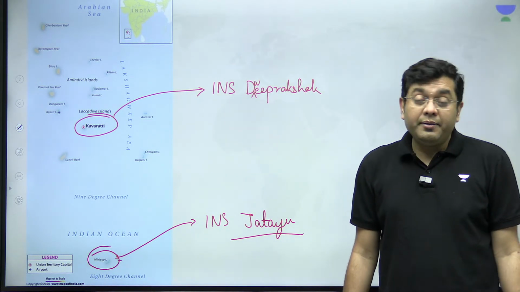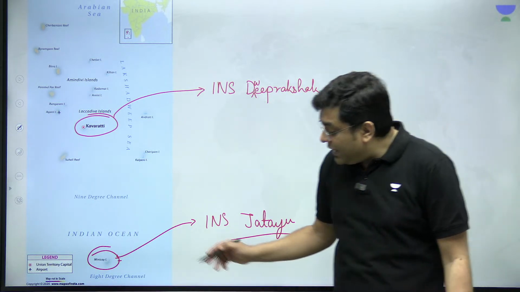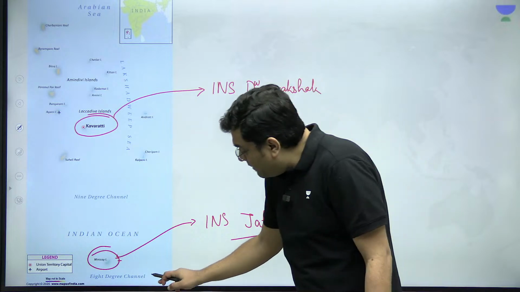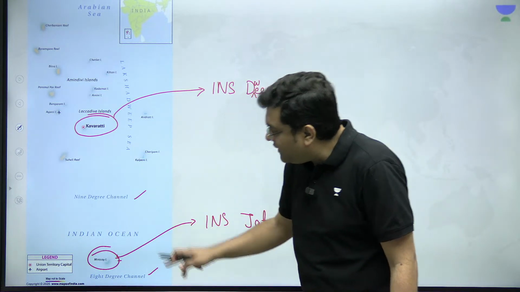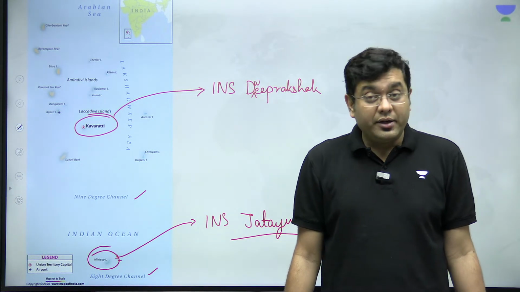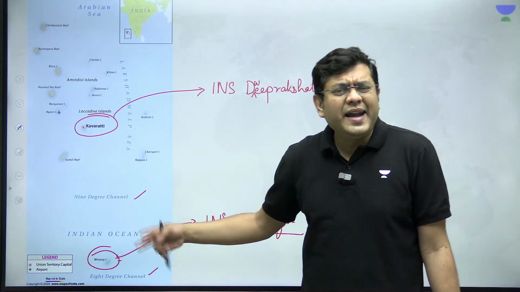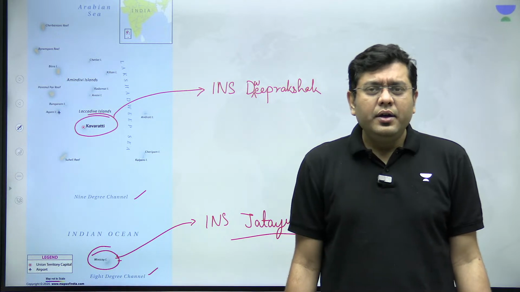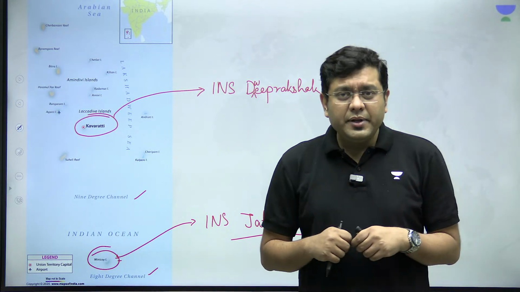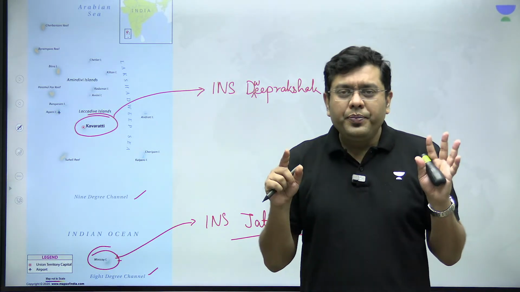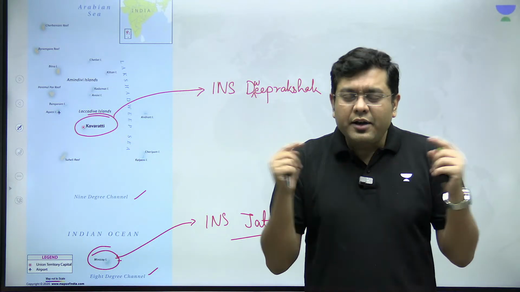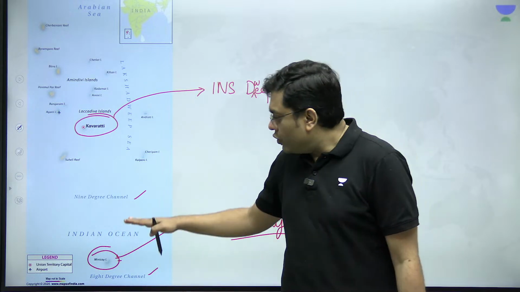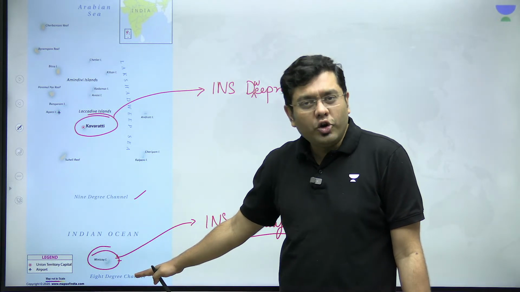That is very important. Because Minicoy Islands, its location is very strategic. As you can see, Minicoy Islands lies in between the 9-degree and the 8-degree channel. Now, what is this 9-degree, 8-degree? In Andaman, you have the 10-degree channel. How is it that these channels are named? Very simple. They are named after the latitudes which pass through that area. So here you have 9-degree north, 8-degree north.